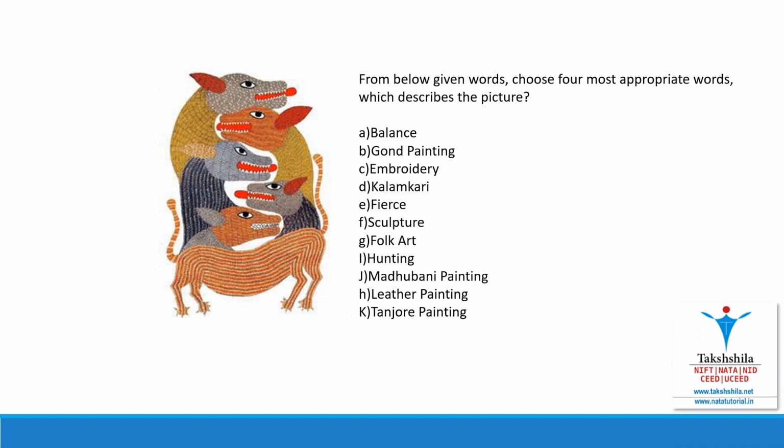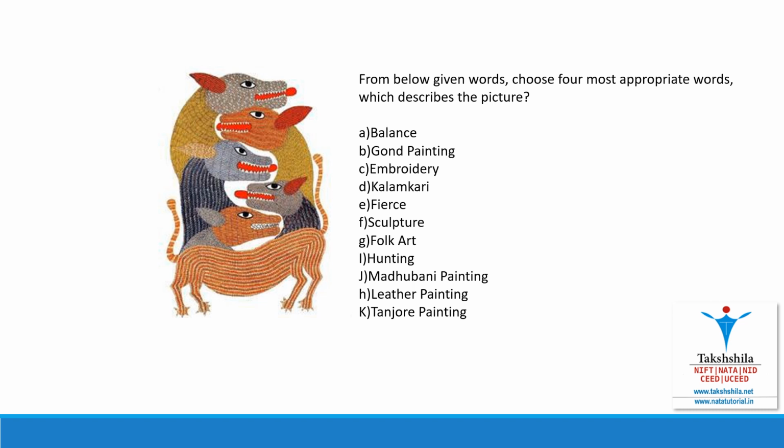From below given words, choose four most appropriate words which describe the picture. So guys, this is a famous Gond painting. So we need to choose the options which are most appropriate for these kind of paintings. So first option is balance. Yes, it is a balanced painting. Gond painting. Yes, this is a Gond painting. So this is a correct option. Embroidery is a wrong option because this is not an embroidered painting. It is made by herbal colors. Kalamkari is a wrong option. Fierce. Yes, the animals in this painting look fierce. So it is a correct option.